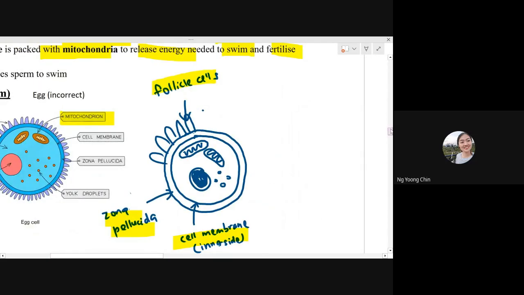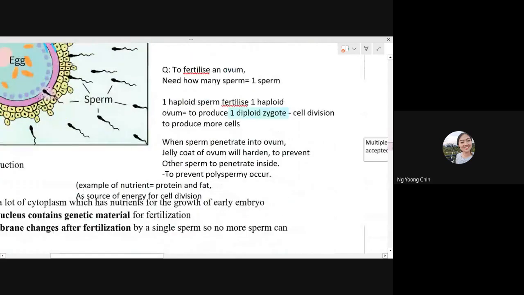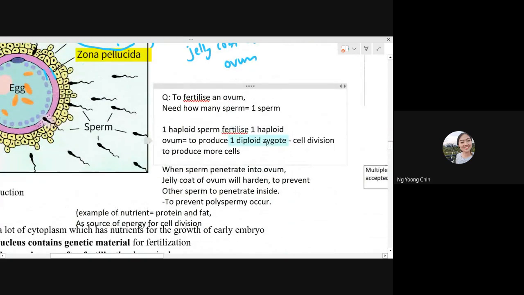So this is how they are able to produce a ball of cells. From the zygote, they undergo divisions. Division means that they will produce from 2 cells to 4 cells to 8 cells to 16 cells to 32 cells, 64 cells, becoming a ball of cells. And slowly, they will undergo differentiation, and then they will produce specialized cells, such as cells in the nervous system and cells of the reproductive system.